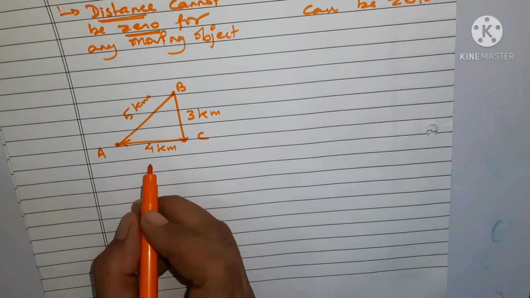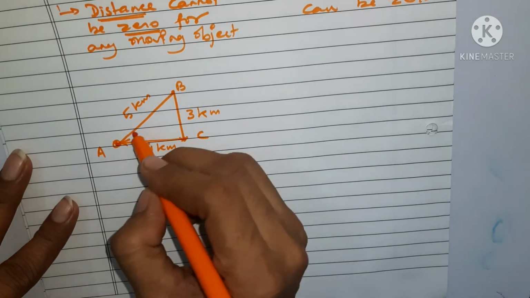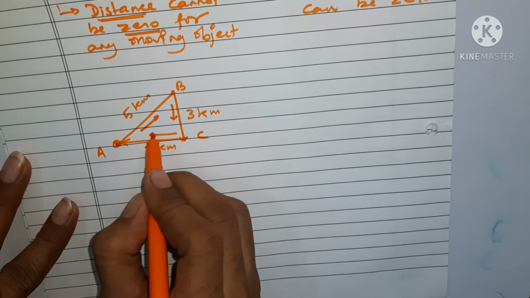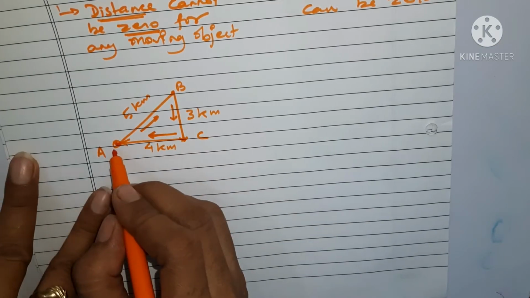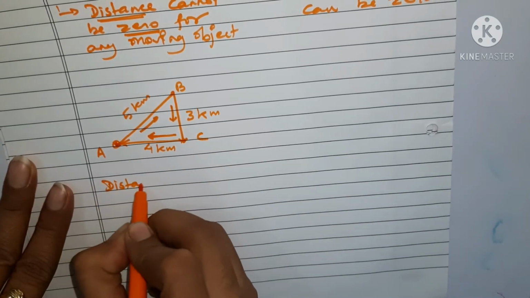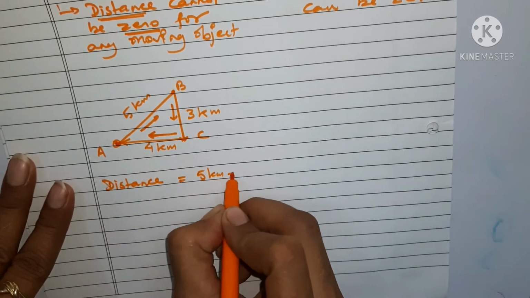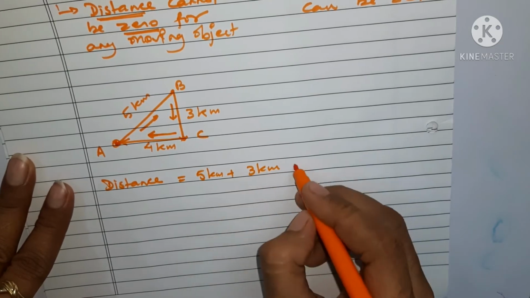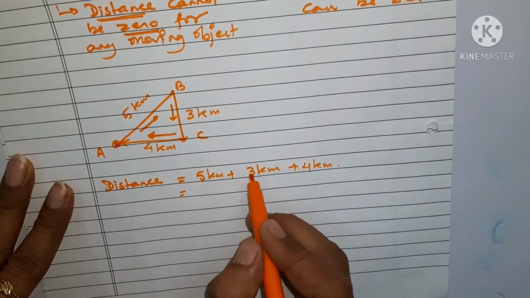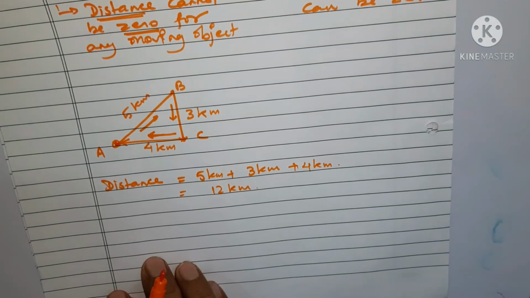So the body has started from A, moved towards B, gone towards C, and then reached its initial position A. So the distance covered here is 5 kilometers plus 3 kilometers plus 4 kilometers, which is equal to 12 kilometers.